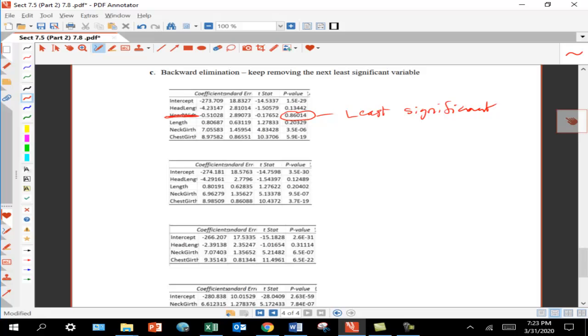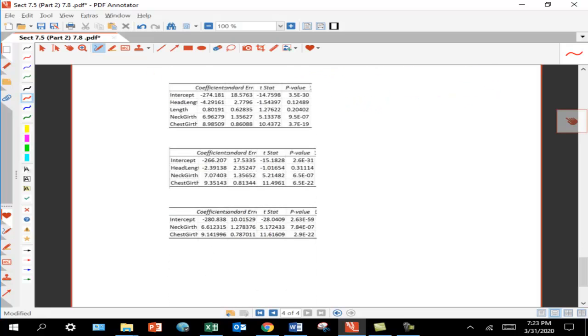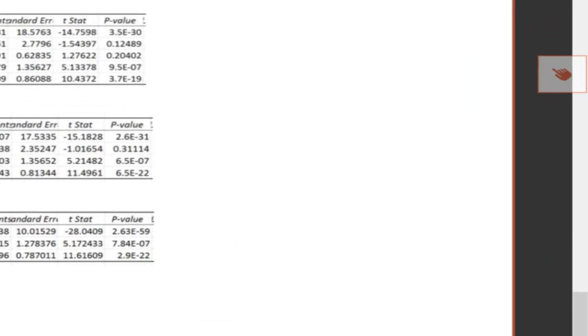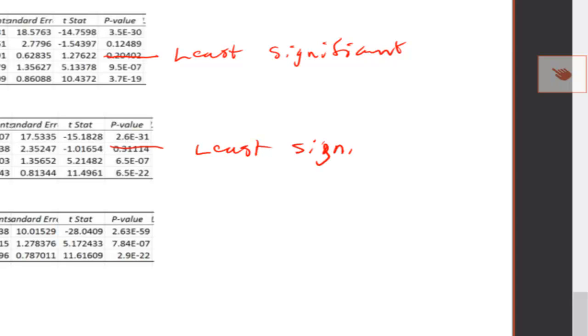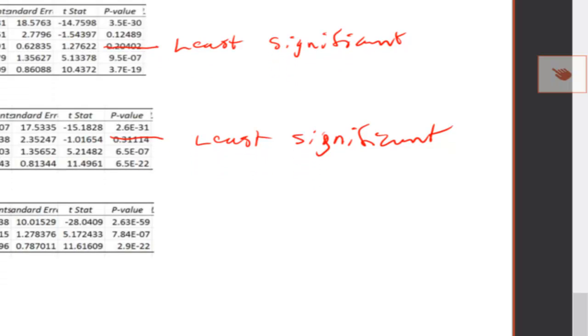Now I have 4 possible predictors left, and so I try them. I run regression with these 4 predictors, and the biggest one is here. And so whatever else is happening, length is not going to make it into the model. Now there are 3 left. I try regression with 3 predictors. This one is least significant, so out goes head length. And then I have 2 predictors left, neck girth and chest girth, and I try those.